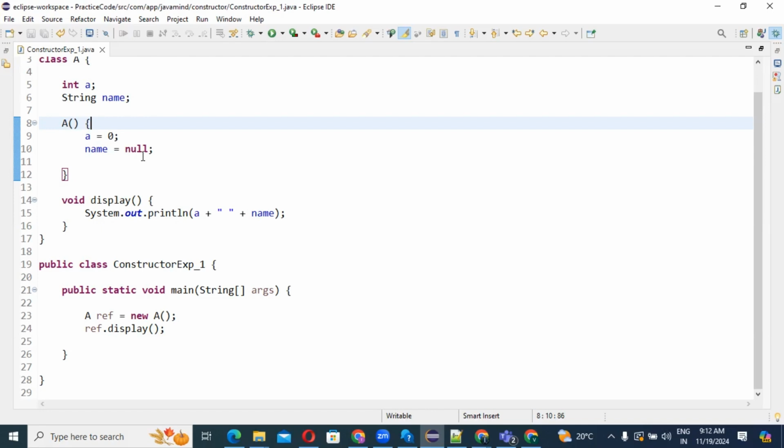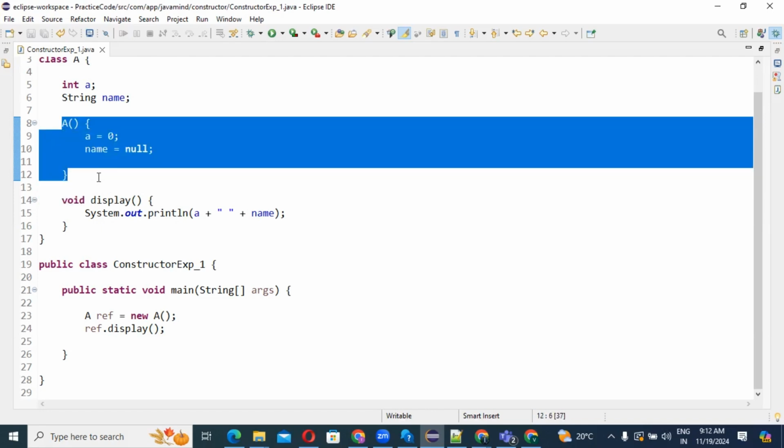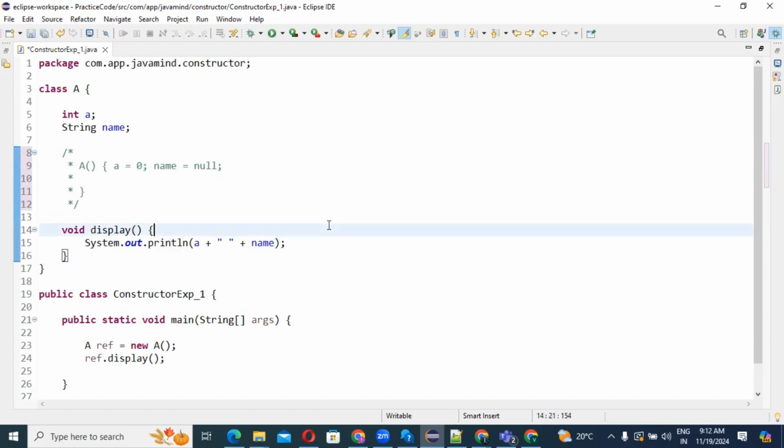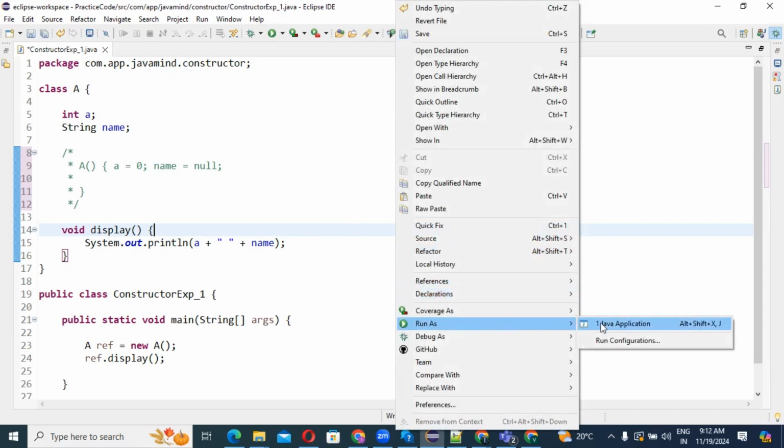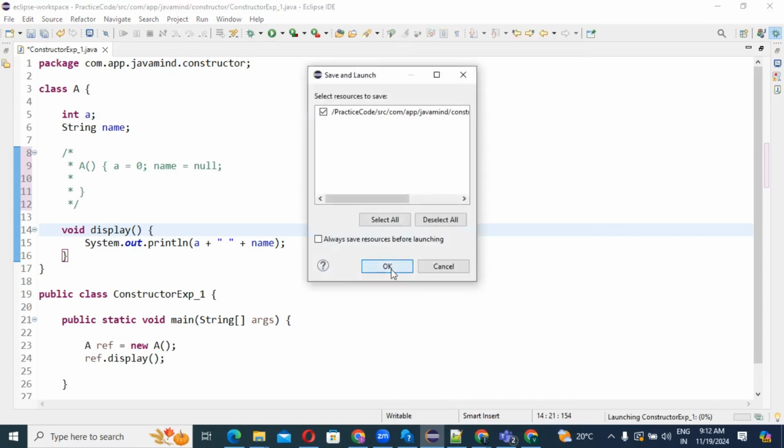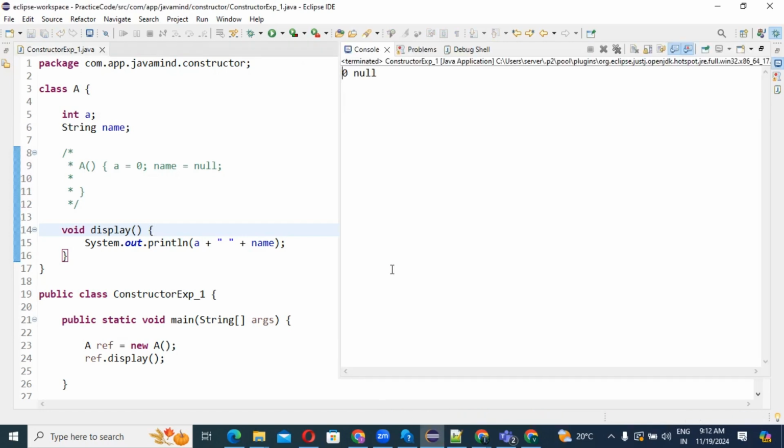Now my main motto is that you need to understand what happens if we comment this constructor that we have written. Now we'll run the application and we'll see, and you will come to know very easily. Java application, run as. Now you can tell me what result is coming, 0 or null.